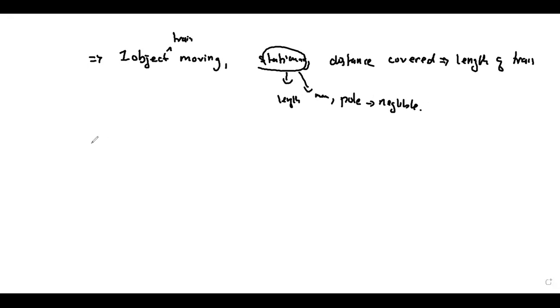All right. When you find the relative speed, if the train and the man are both moving in the same direction, you have to subtract. If they are moving in the opposite direction, you have to add. Keep this in mind when finding relative speeds. All right, so that's it for motion, time and distance.